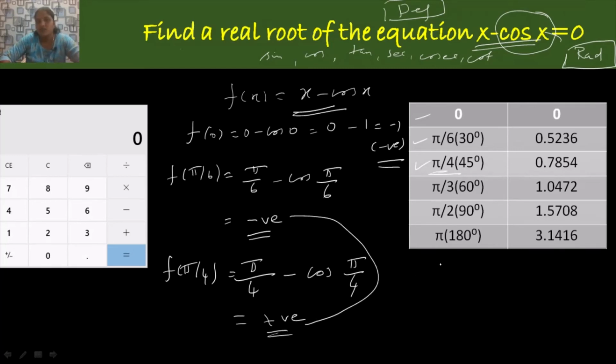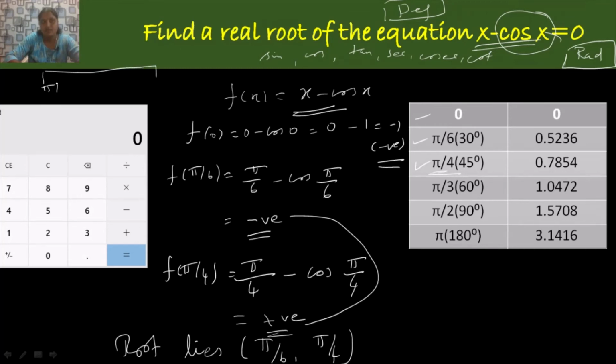Therefore the root lies in the interval pi by 6 comma pi by 4, that is pi by 6 to pi by 4. At pi by 6 the function has a negative value, so I have to take this as my a value, and at pi by 4 the function takes a positive value, so I have to take pi by 4 as the b value.